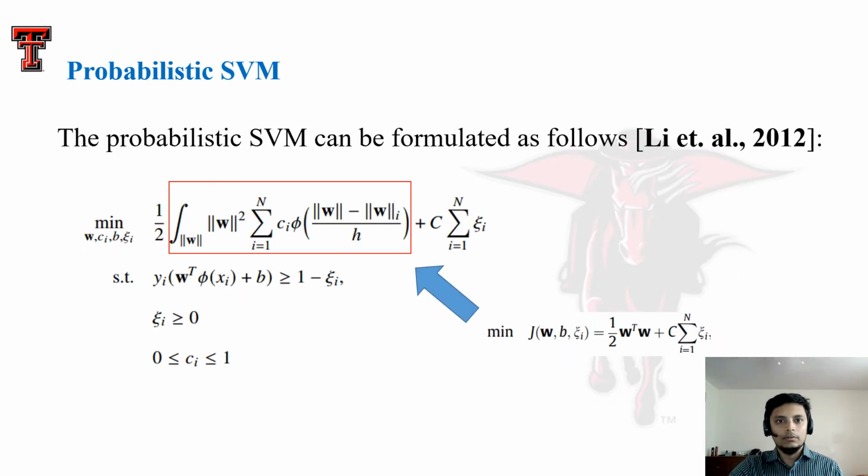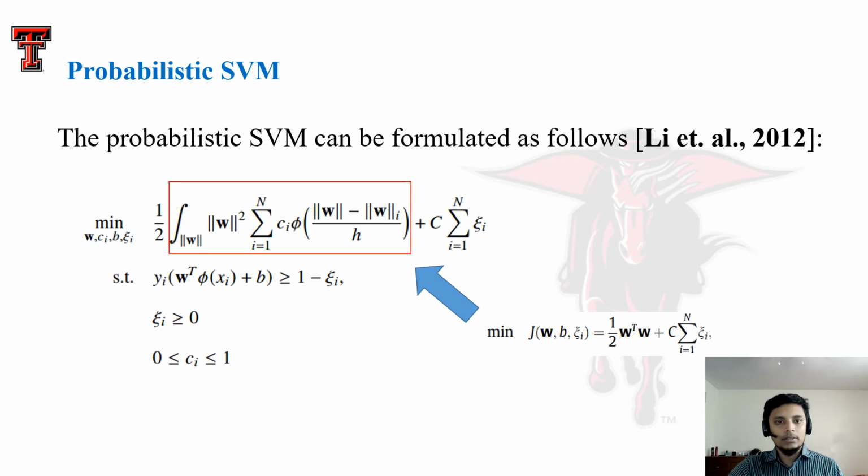Here is the formulation of the probabilistic SVM proposed by Lee et al. in 2012. The constraint on the standard SVM and the probabilistic SVM remains somewhat similar. The significant difference lies in the objective function. In standard SVM, the objective function is to minimize the square of the separating margin and the standard error.